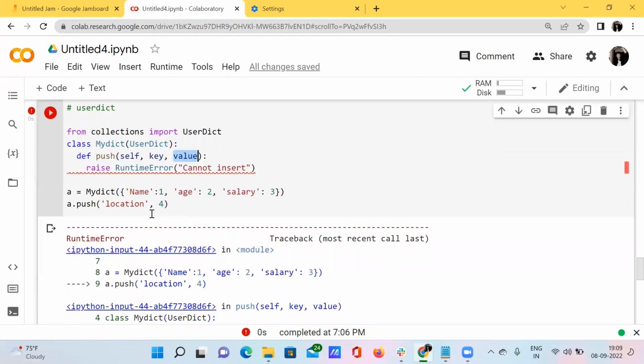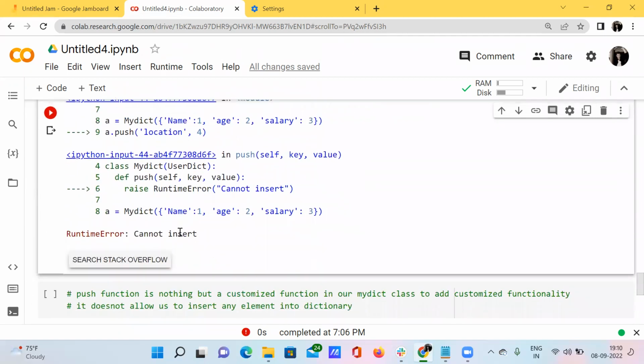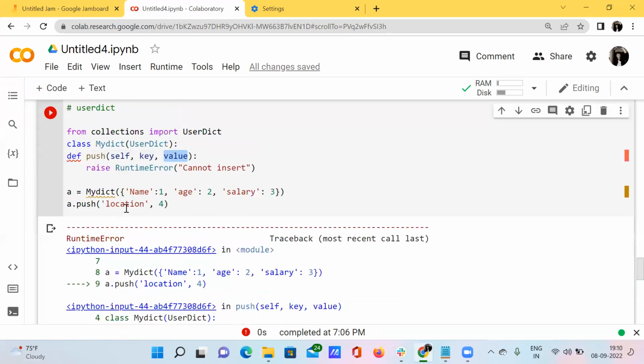Okay, right? When you press shift tab here, one minute. See here, we are actually defining the push function. Inside that, we are passing this self and key and value. Key and value is nothing but, see here, this is our key.